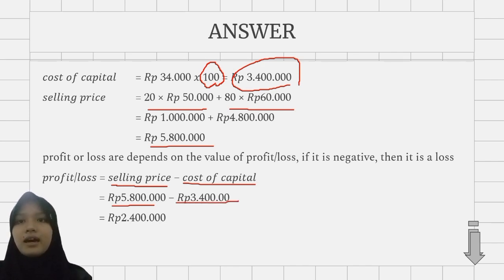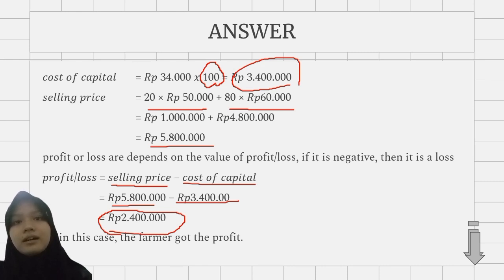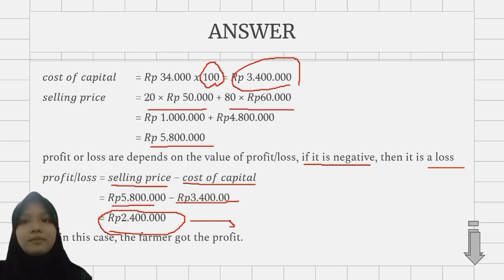So we get profit or loss is 2,500,000. Because if it's negative, then it is a loss, and we get the value of the profit or loss is positive, so we can conclude that the farmer got the profit.